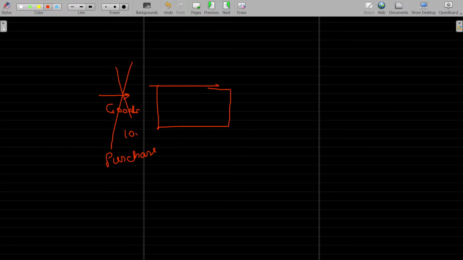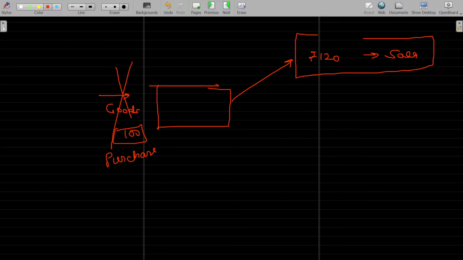Okay. The goods may be around 100 rupees. The same 100 rupees worth of goods could have been sold as rupees 120. In that case, this will be named as what? Sales. Okay. This predominantly happens. Apart from that, there may also be other reasons, which is nothing but other purpose.